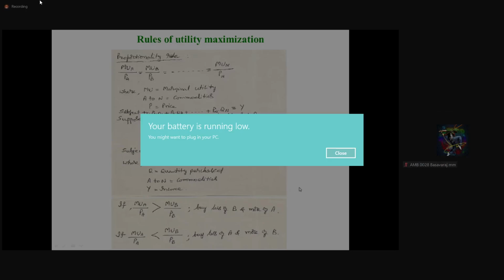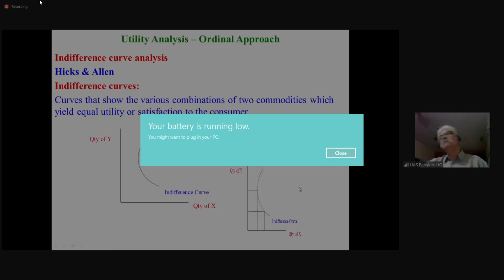Okay, good. Now we take up the other one, the cardinal approach. Sorry, ordinal approach. The name that we had mentioned there, it has other names also. If you go back to your notes, you'll find that we have already discussed this indifference curve analysis. It was proposed by Hicks and Allen. What are indifference curves? Curves that show the various combinations of two commodities.